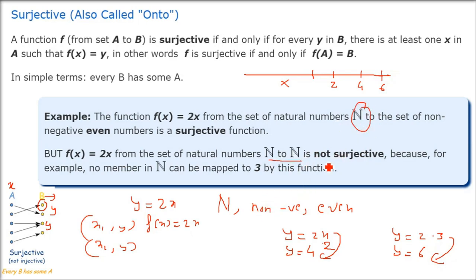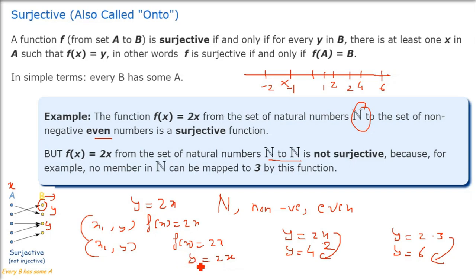But when I take it as natural numbers, without non-negative and even restrictions, all the natural numbers, then 3 will come, 5 will come. How will this 3 be related? If f(x) equals 2x, y equals 2x, if y is 3, what will be the x?